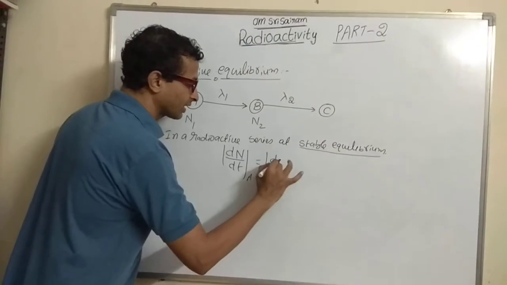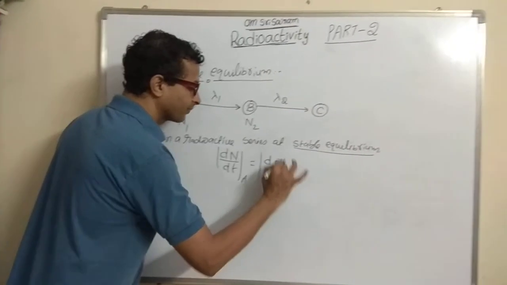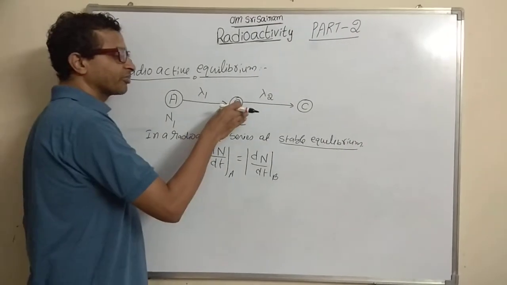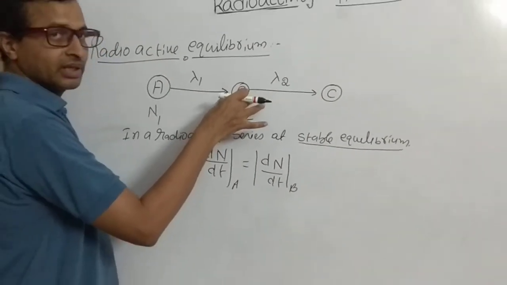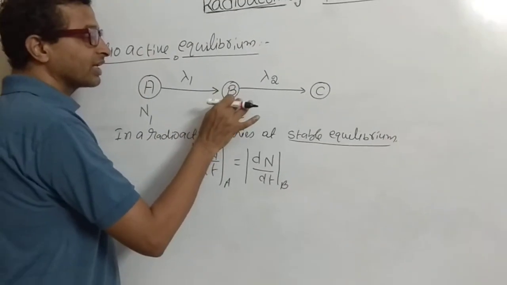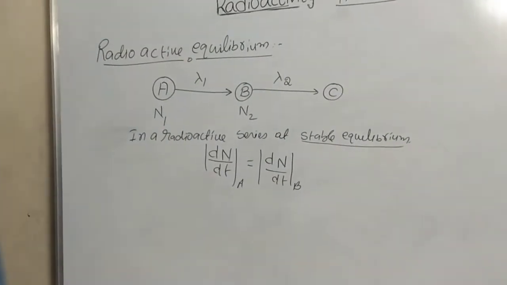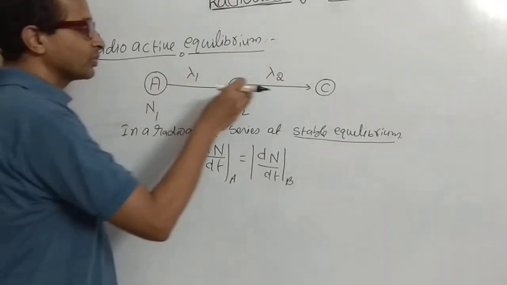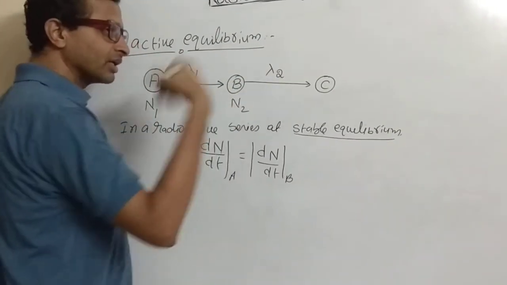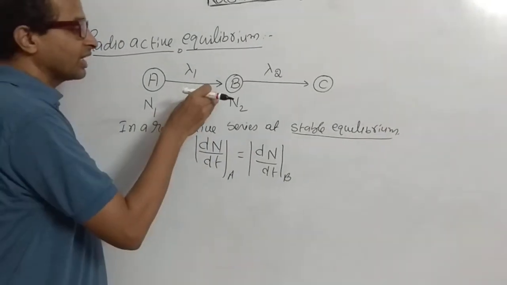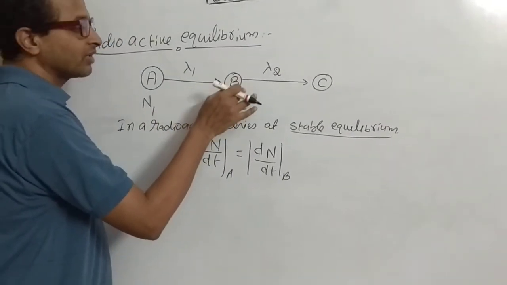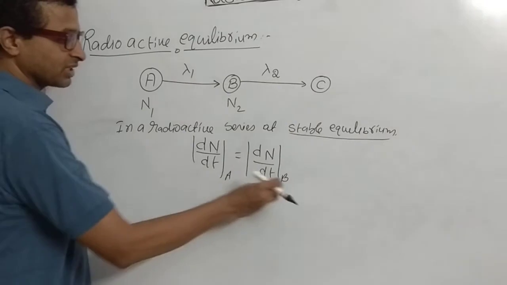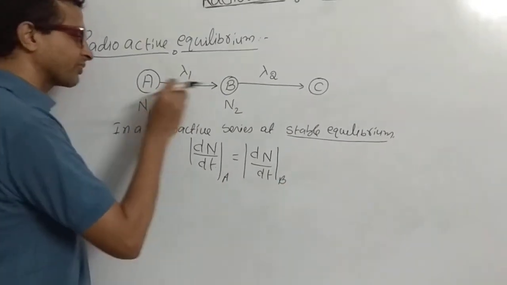In other words, we can also say the rate of production of B is equal to the rate of disintegration of B. Both are the same only. That means you can express both in terms of B, or else in terms of A and B.